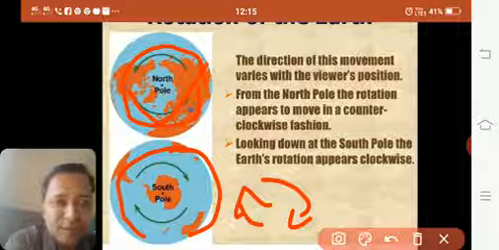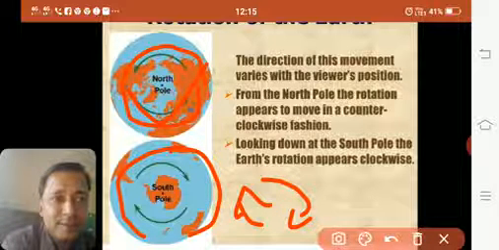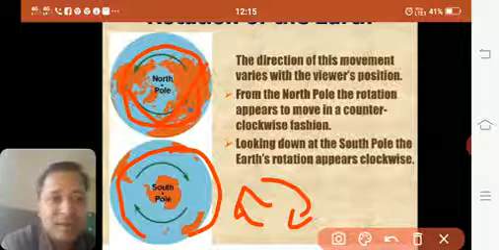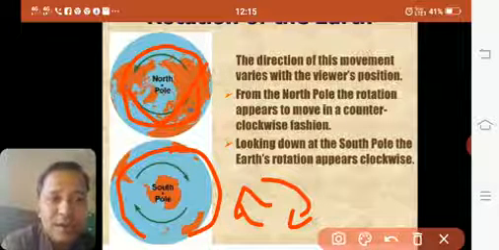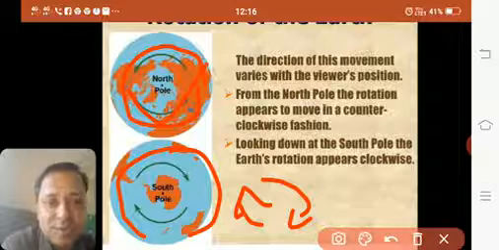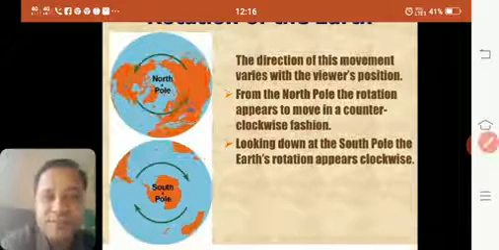From the north pole, the rotation appears to move in a counterclockwise fashion, whereas looking down from the south pole, the earth's rotation appears to be clockwise. It depends upon the position of the viewer.